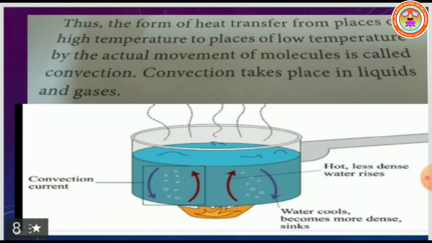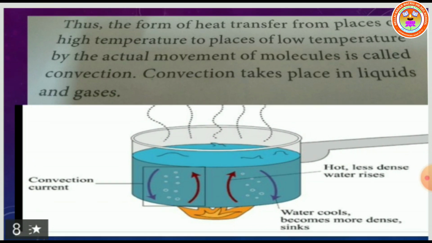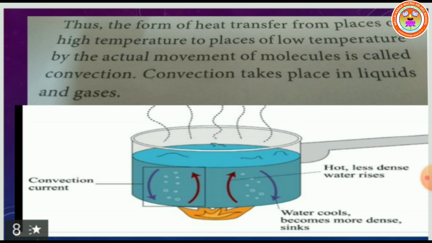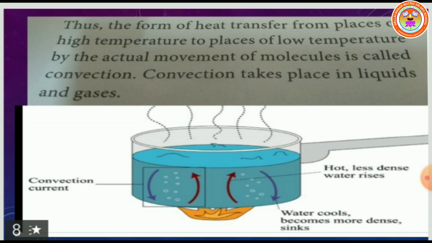Now, how air in the atmosphere is also heated using convection. Okay, the bottom of the vessel receives the heat energy, so the water molecules move upward. The upper layer of atoms and molecules comes down and gets heat energy.